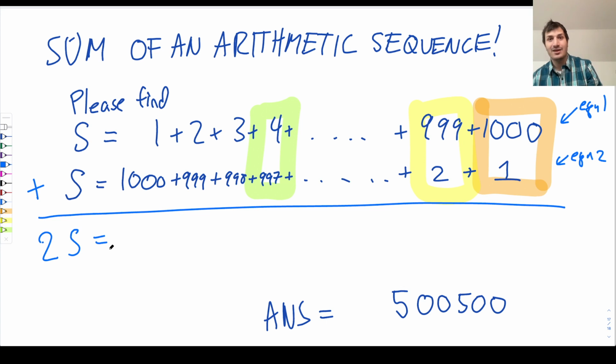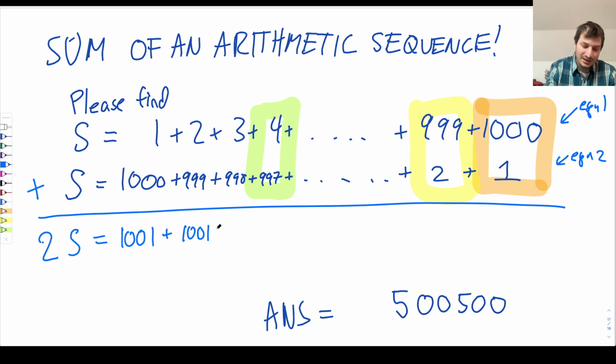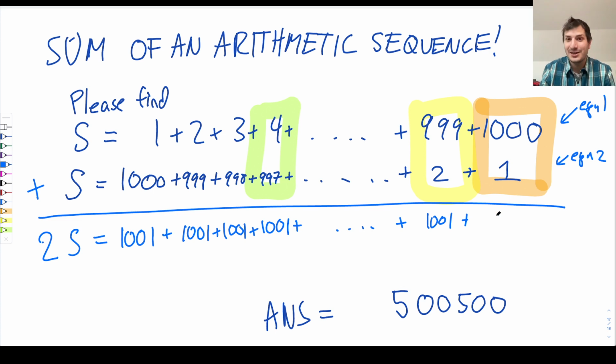On the right-hand side of the equation, you are adding up these things column by column. So 1 plus 1,000, 1,001. 2 plus 999, 1,001. 3 plus 998, 1,001. 4 plus 997, 1,001. Do it a bunch more times. 999 plus 2, 1,001. 1,000 plus 1, 1,001.